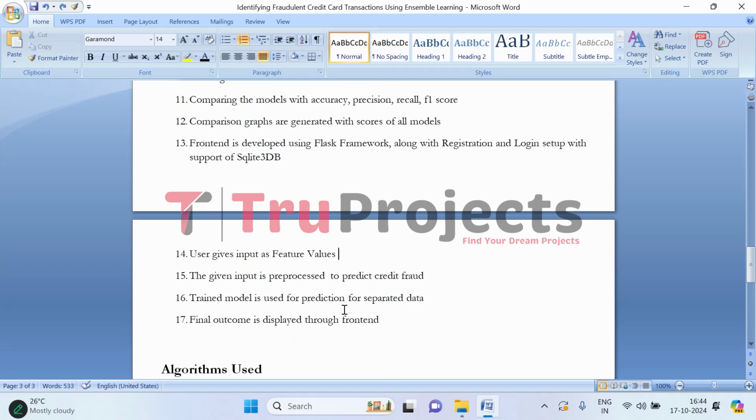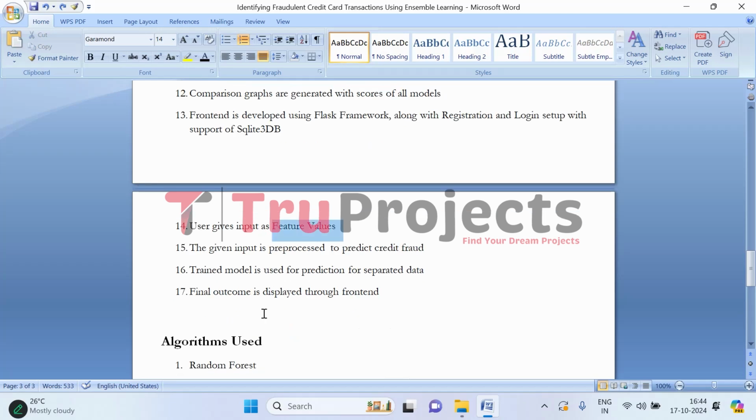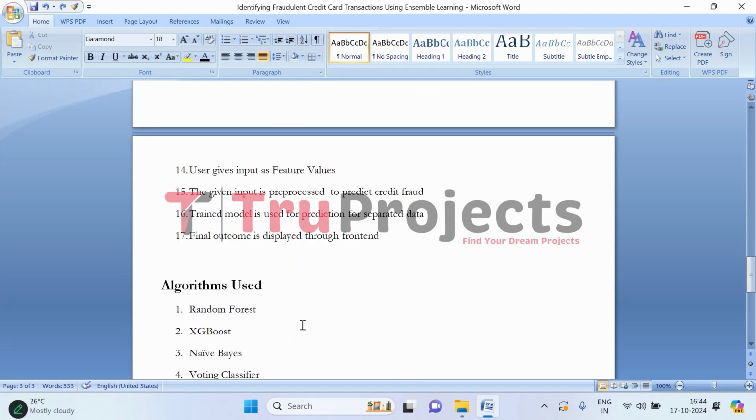Then in the front end, users will be giving the feature values, that is the input. After giving the feature values, those will be pre-processed in the backend to predict the credit card fraud. And those pre-processed values will be fit into the trained model and then the final outcome will be displayed through the front end.